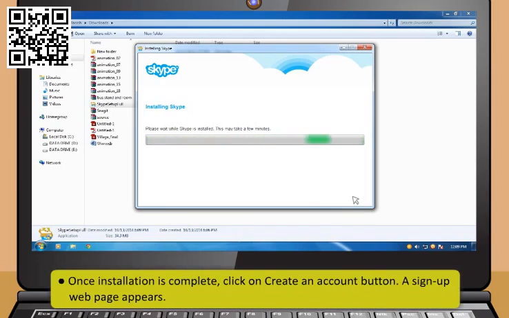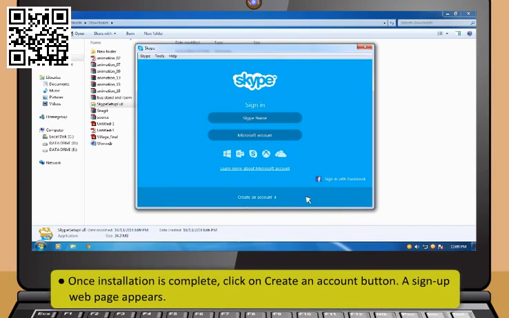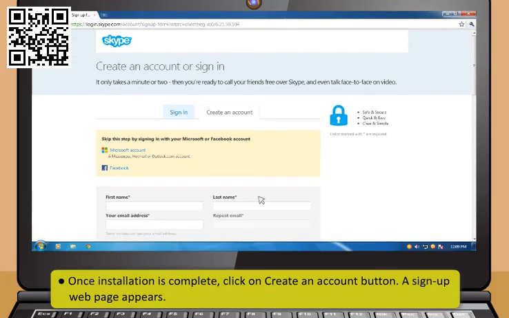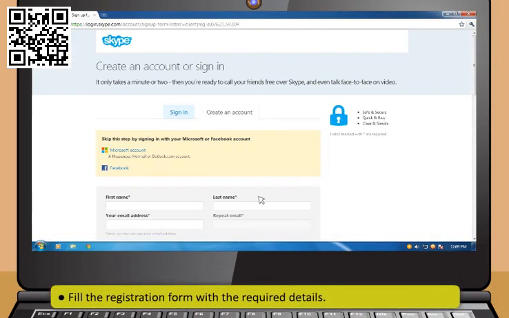Once installation is complete, then click on Create an Account button. A sign-up web page appears. Now fill the registration form with the required details.